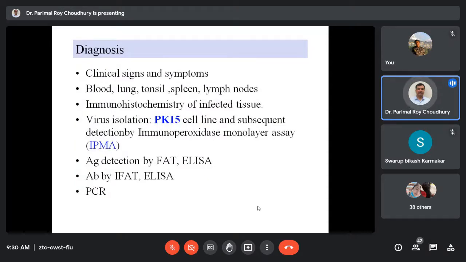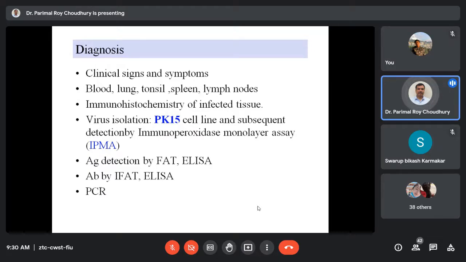However, we can go for the traditional way of isolation and identification, and by the secondary test, like the immunoperoxidase test. They are not very cytopathic in the cell culture, so we have to depend on the secondary methods, either the FAT or immunoperoxidase test, and the monolayer we have to perform for detection of the virus infection.